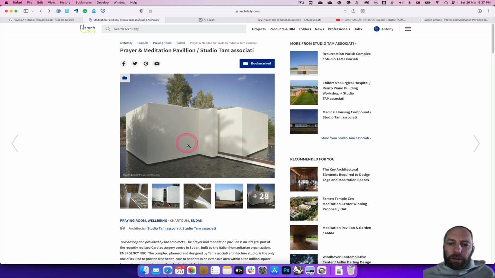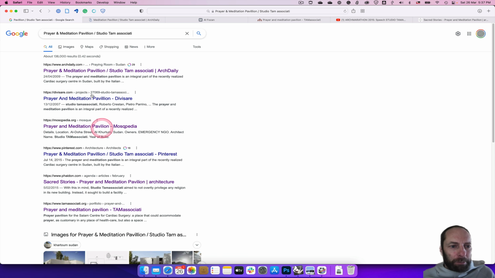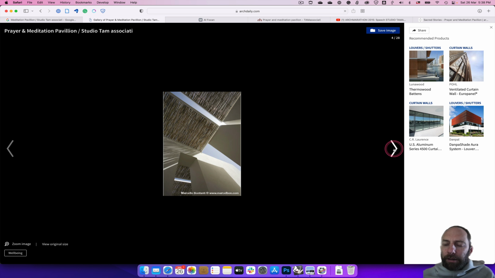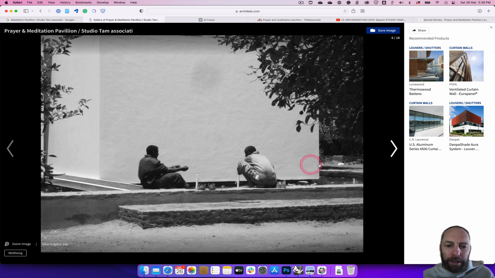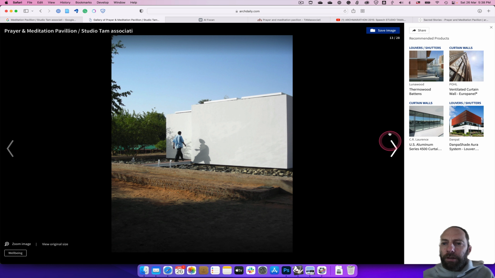It's a good idea to look into your project or the precedent that you're working with and really understand it. So I've done a search here and come up with a number of sites. ArchDaily is one, which is really good, and we can click on the images and really get a bit of a sense of what this space looks like and even how it is used. So we can click through those.